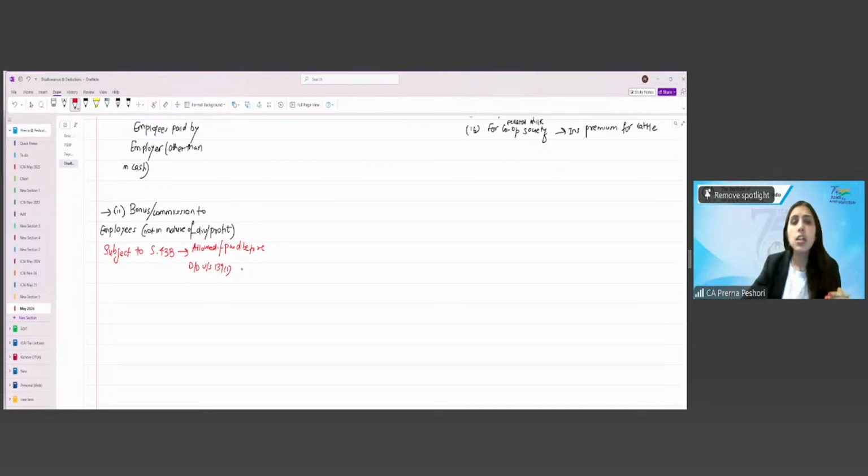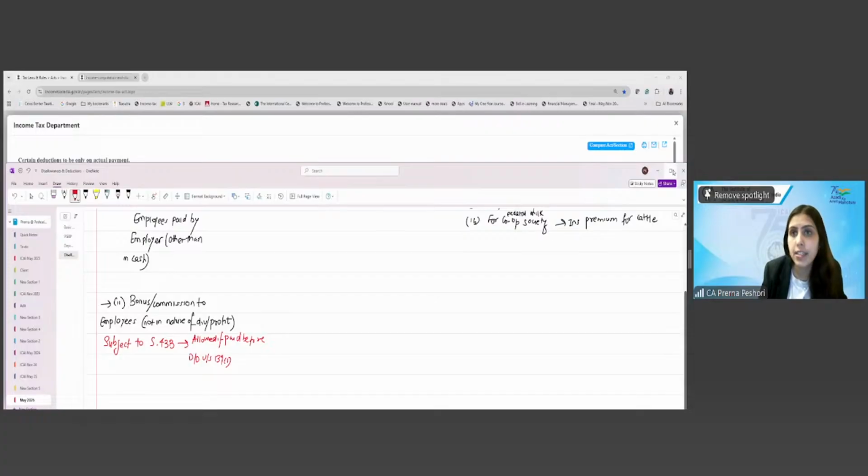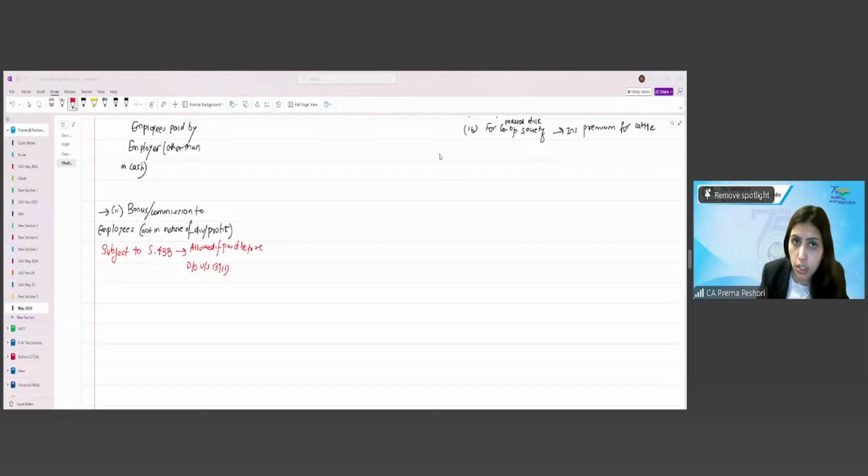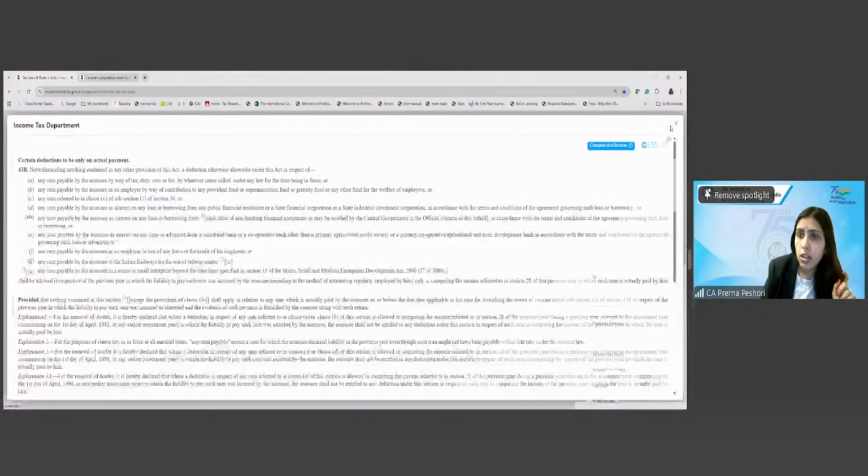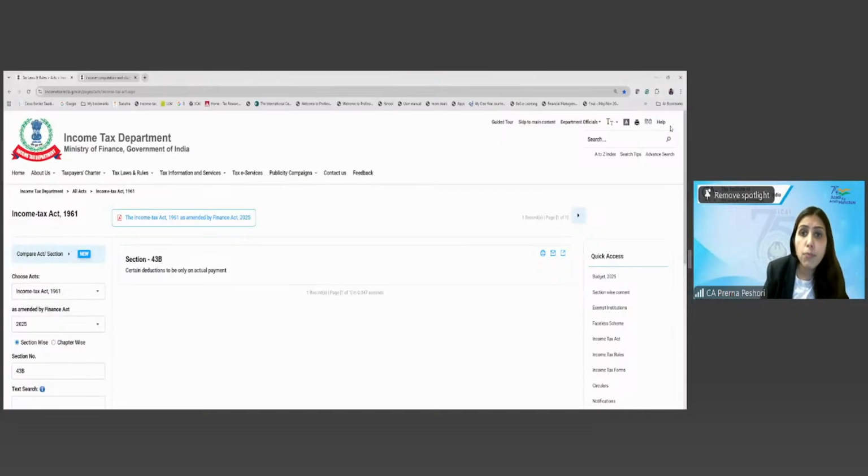Now, if you read 36 now, 43B later, you will forget what you were discussing, or you will forget any adjustment that you have to make in the examination. In examination, you will give the deduction of the bonus or commission. But let's say if you have not paid before the due date of 139(1), then the deduction will not be allowed. Are we getting this particular point? Yes? So you have to link and study, students. You can't be studying in isolation.